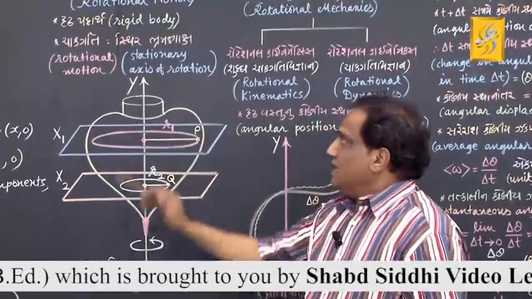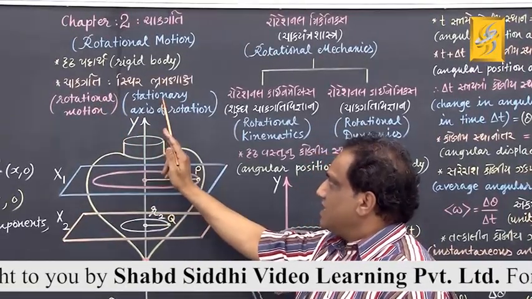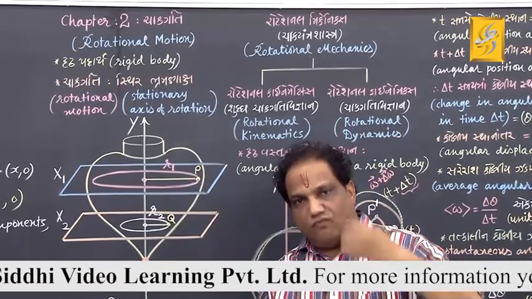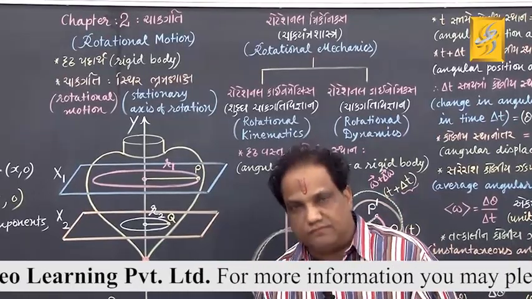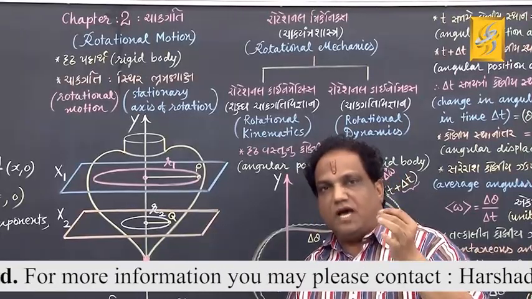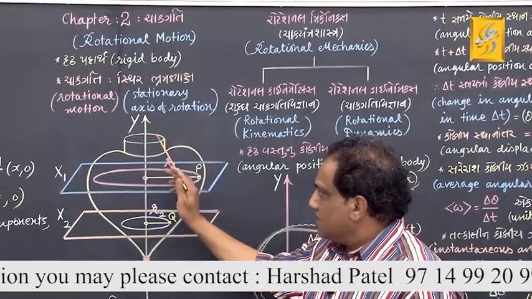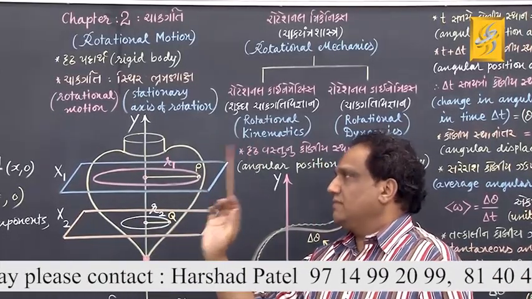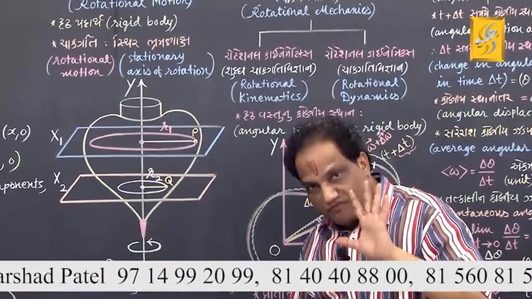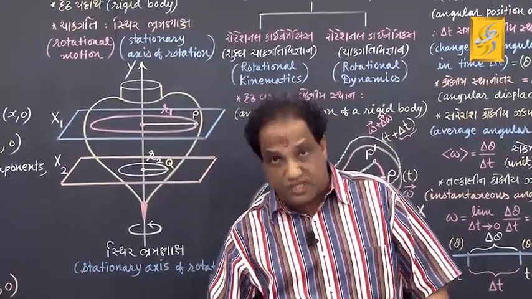Now, let's go for understanding these two words, rotational motion and stationary axis of rotation. What do you mean by rotational motion? What do you mean by stationary axis of rotation? Let us see. Just to explain you in a better way, I have taken a spinning top. This is a top which is spinning about this vertical line, keeping itself at the same position.